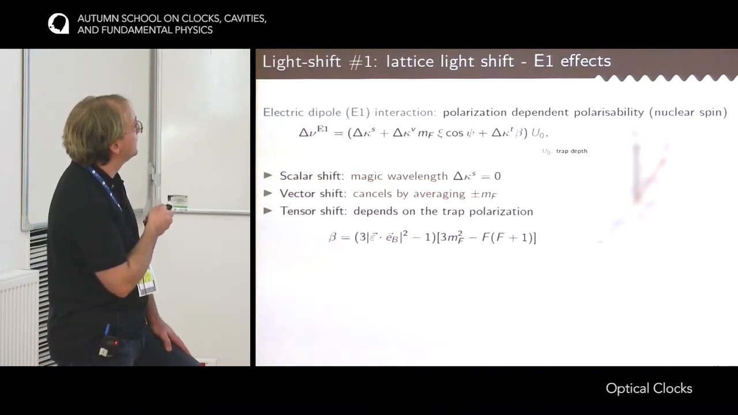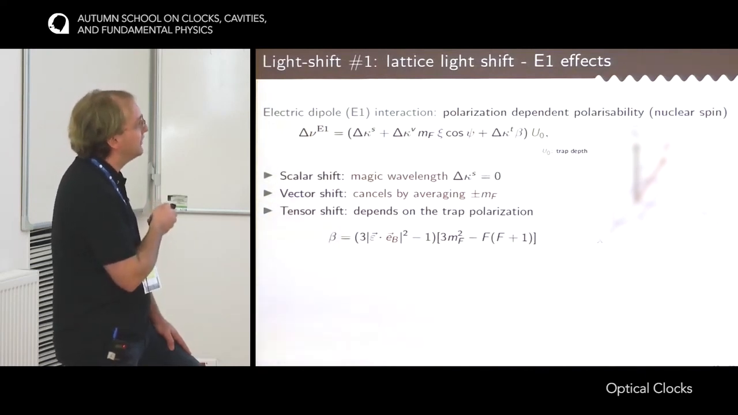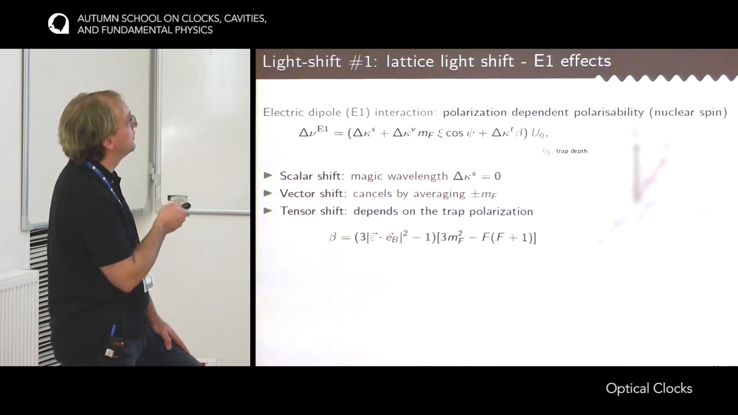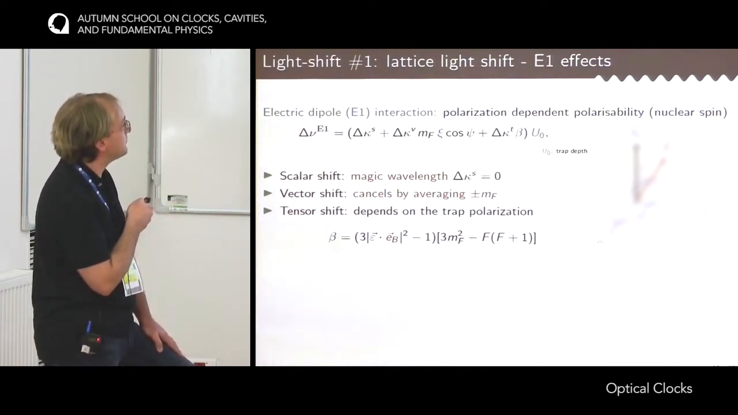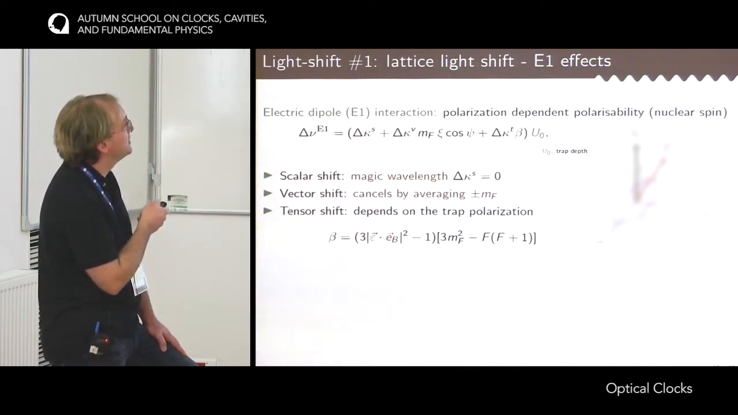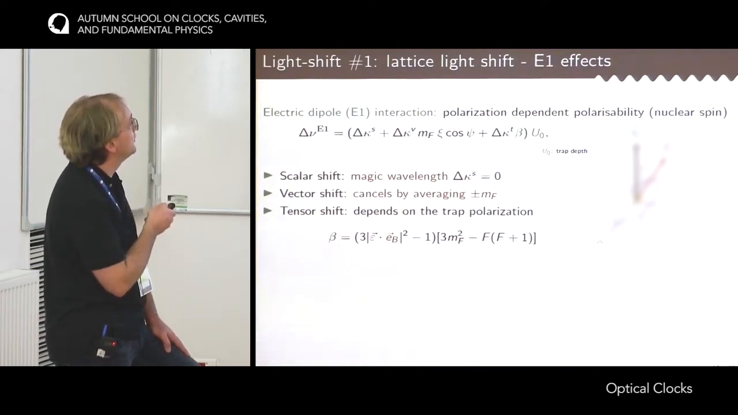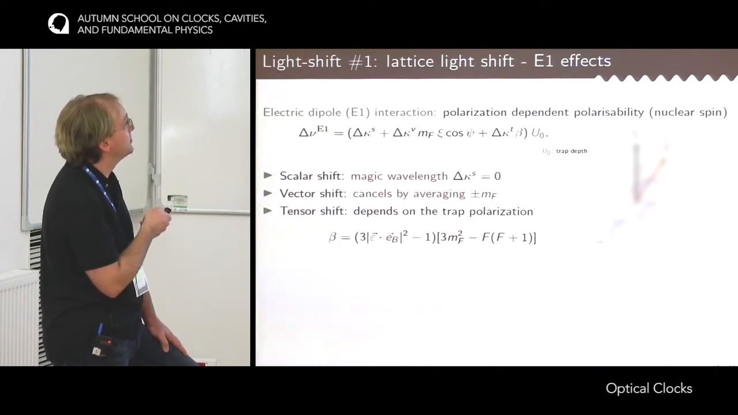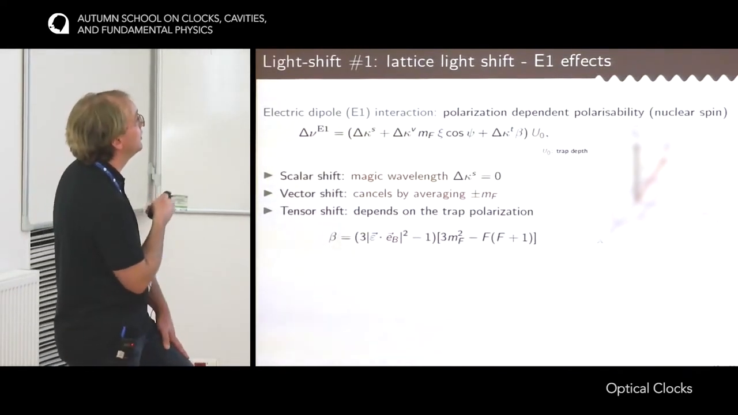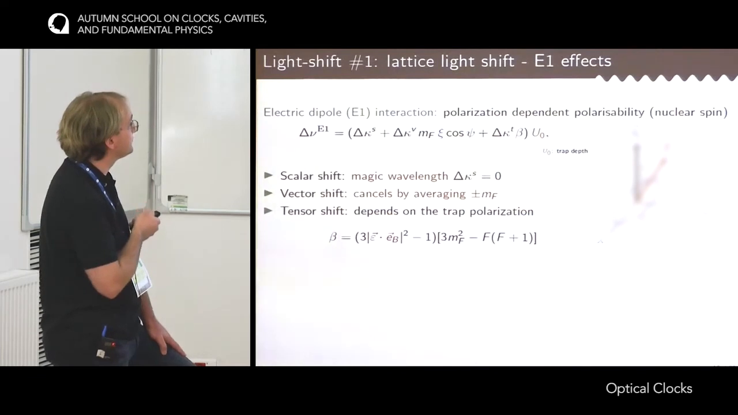And now you can write the light shift as a function of the trap depth, so it's basically the intensity of the optical lattice, in the form of three parameters, so the scalar, the vector, and the tensor term. These terms bear all the dependence of the light shift as a function of the polarization of the optical lattice. So the first one is the scalar, the one that does not depend on the polarization, and by definition, at the magic wavelengths, this scalar shift is zero, because the static polarizability of the two clock states is zero.